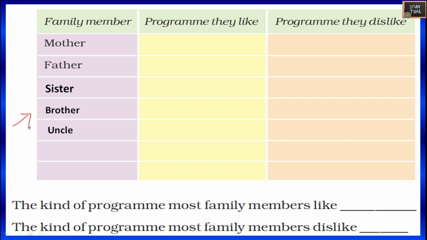Program they like, sports. So programs they dislike, maybe news. For father, you're going to write, and sister, brother, uncle. The kind of program most family members like. So whichever program is liked by most of your family members, you're going to write here. The kind of program most family members dislike. So that you're going to write it here.